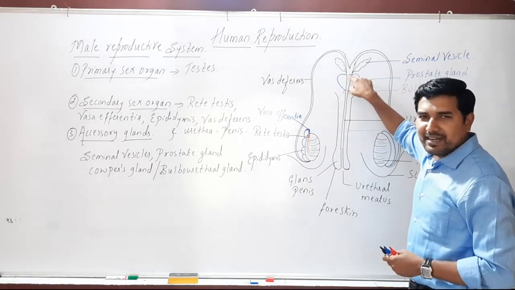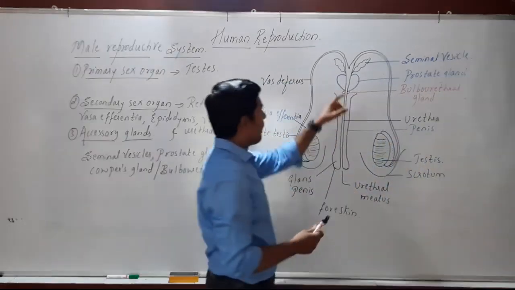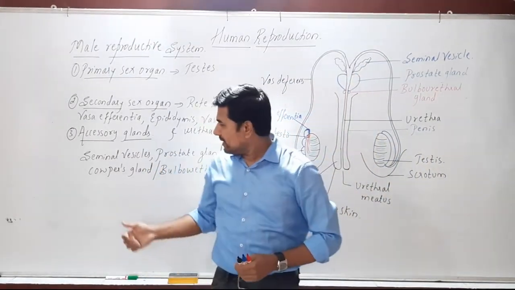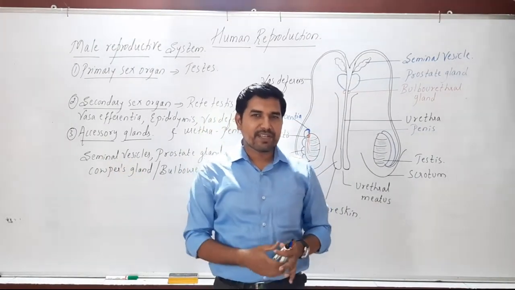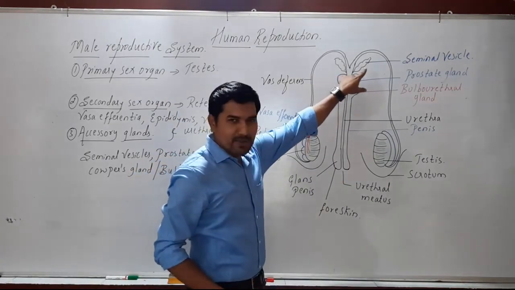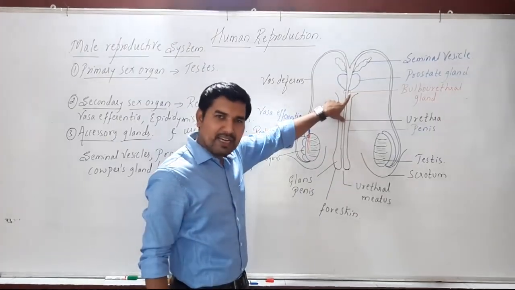Then the ejaculatory duct, where exactly is it present? Now, these are the seminal vesicles. As we came across the accessory glands here, there are 3 accessory glands present in the male reproductive system. A pair of seminal vesicles. Here we have the prostate gland. Here we have the bulbourethral gland.